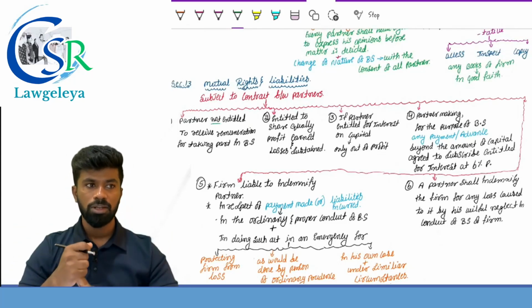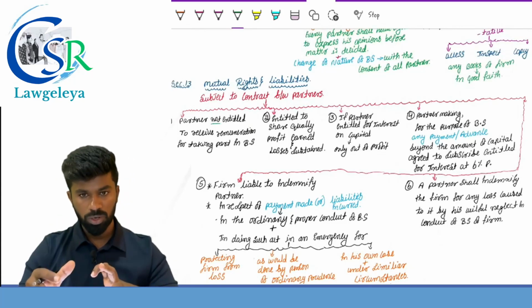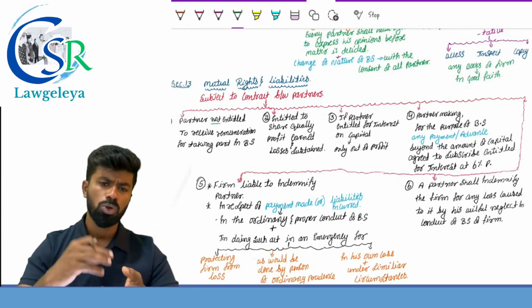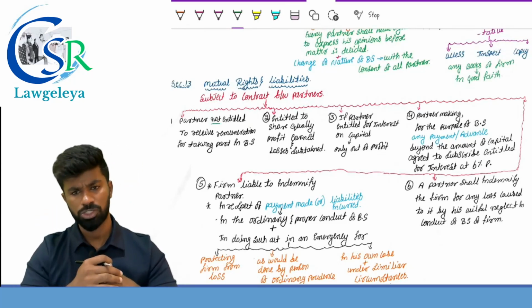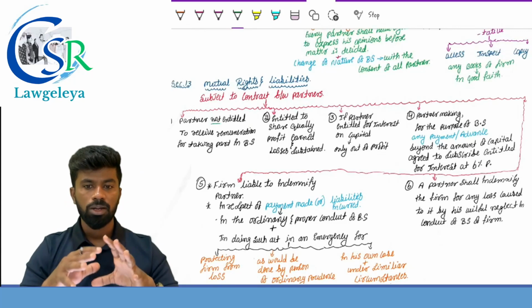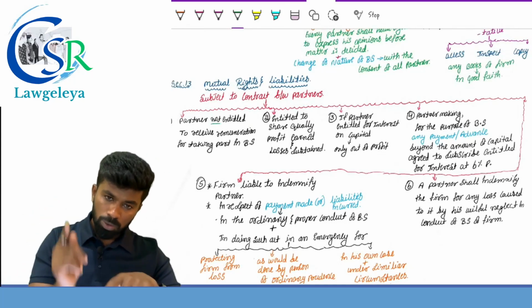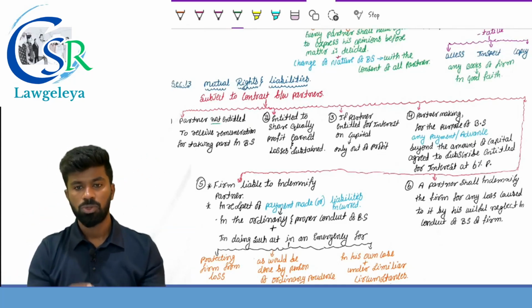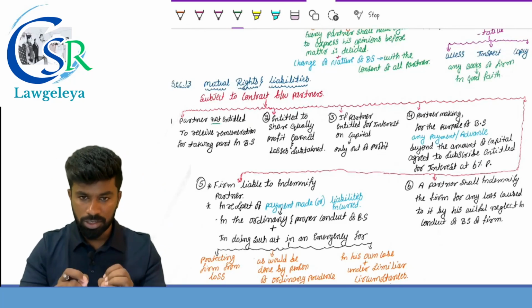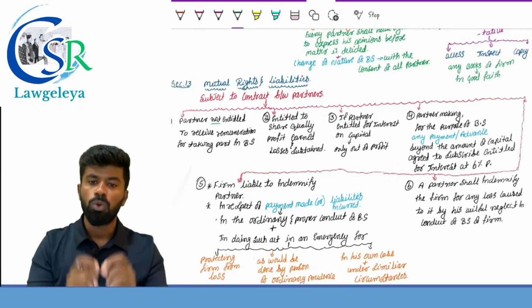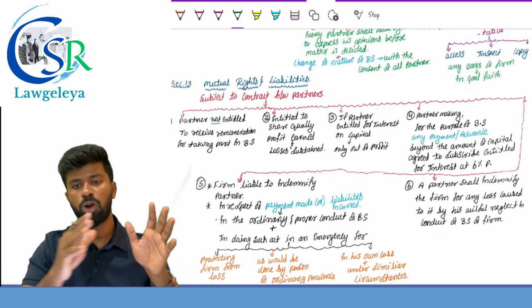Second one, every partner is entitled to share equally the profit earned and also to contribute equally to the losses sustained. Third one, if a partner is entitled for interest, it means the interest on capital is payable only when there is a provision in the agreement. So if a partner is entitled for interest, such interest is payable only out of profit. If there are losses, it cannot be paid.